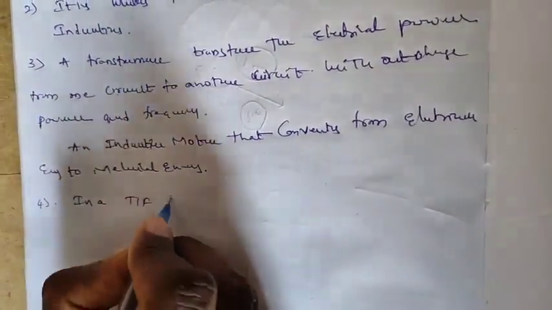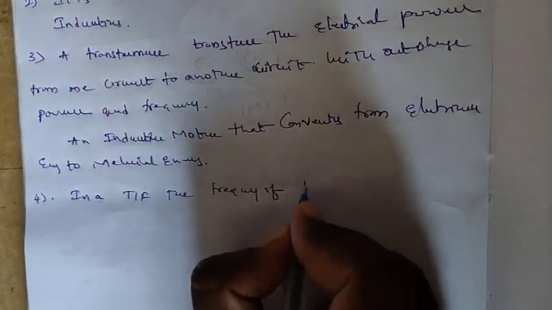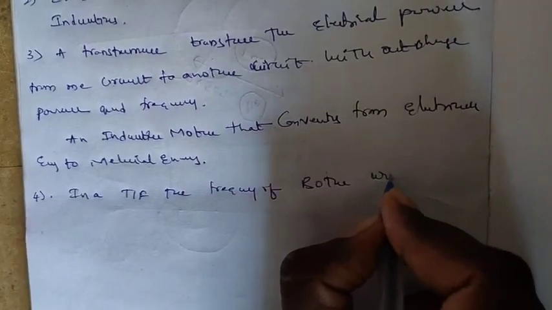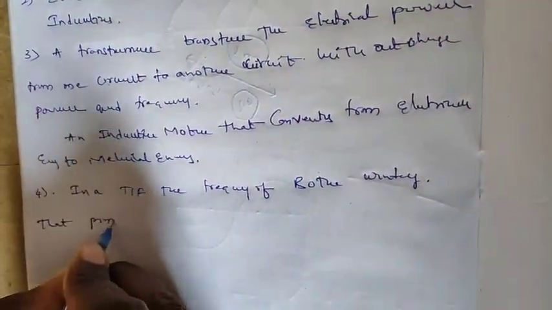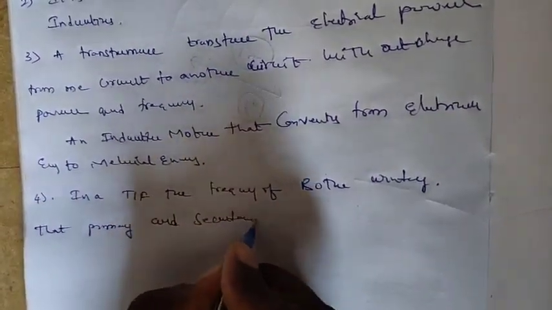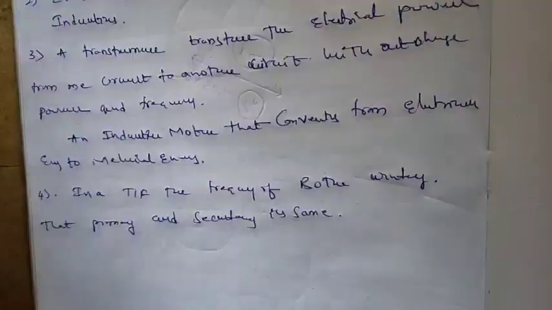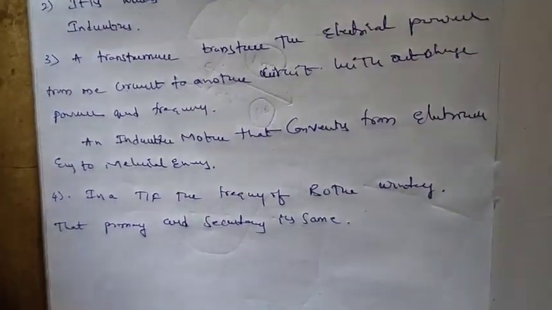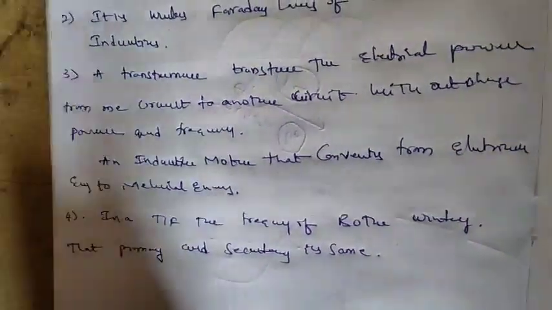Next, in a transformer, the frequency of both windings, that means primary and secondary, is the same. That means the frequency of the primary winding and of the EMF induced in the secondary winding is also the same.